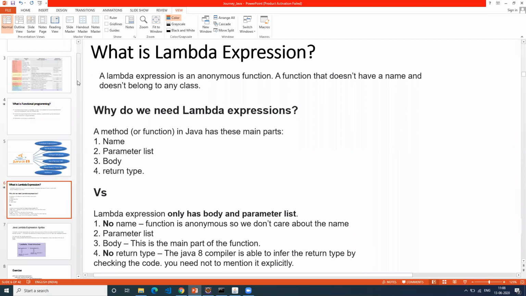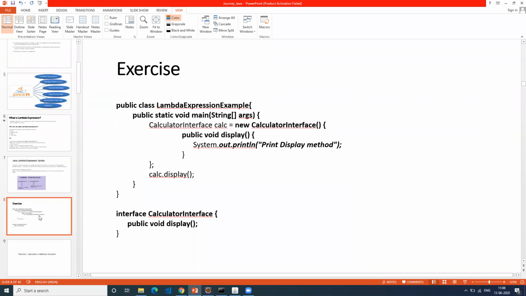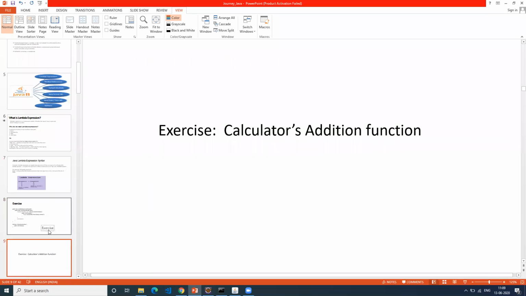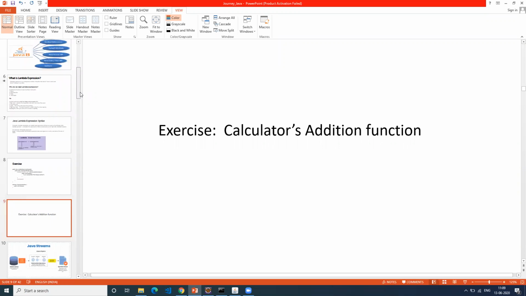The recordings have all the details, and we also covered the syntax of lambda expressions and how we can represent them. This is one example where we can write the entire code in a single line, or in just two or three lines. My ultimate goal is to print this line, but to achieve that you have to write so much code, and the lambda reduces it to one line. I took the example of a calculator. We did addition, and then extended that exercise to other operations of the calculator.